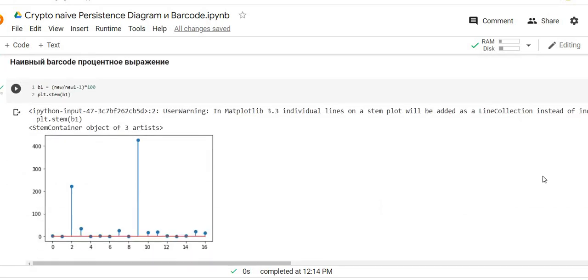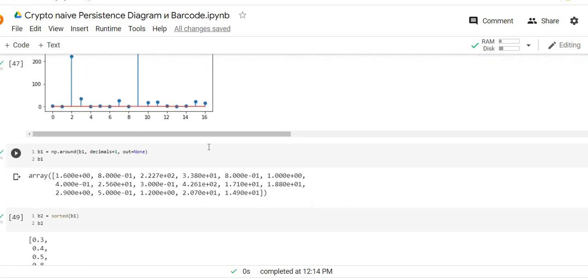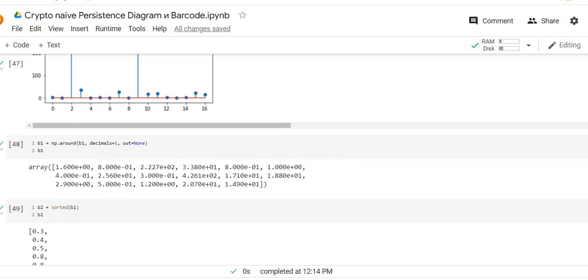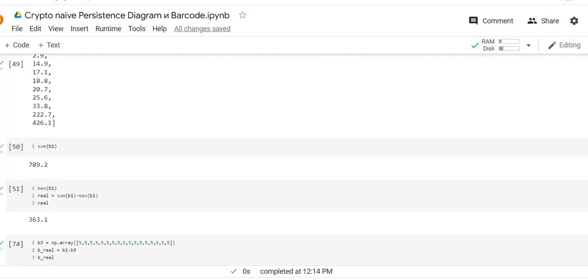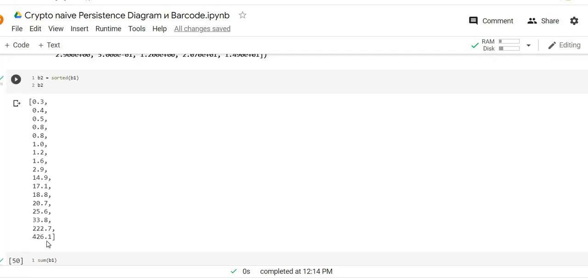But it's much more interesting to take a look at what the percentage of this profit will be. Here we have the percentage figures, and here we have the sorted percentage figures, and we will find that the sorted figures are very interesting, because the two most profitable periods of the trend on this market give us approximately 90% of all profits.